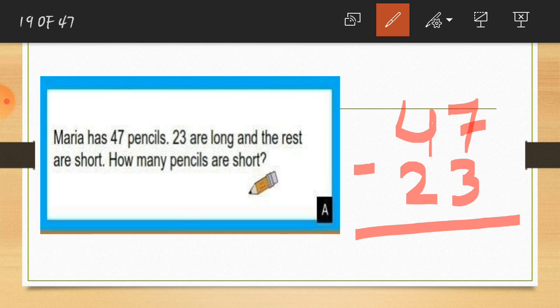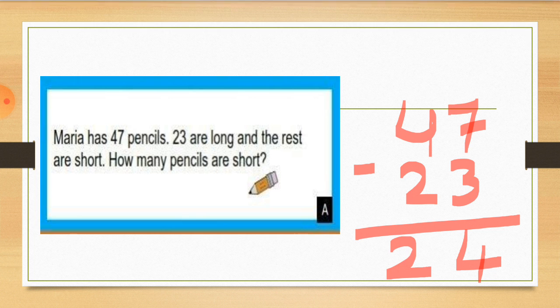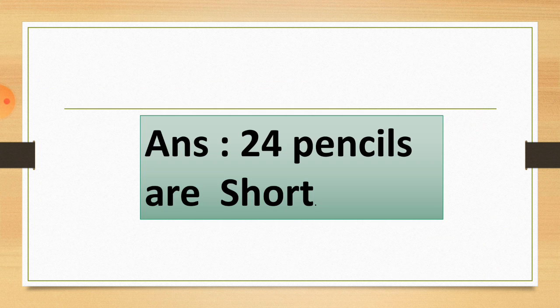So let's see the ones column first. In the ones column, here is 7 and 3. So 7 minus 3 is equal to 4, and in the tens column, 4 minus 2 is equal to 2. So here we get the answer, 24. So how many pencils are short? So 24 pencils are short. So this way you have to write down the answer. 24 pencils are short. So here is the sum.